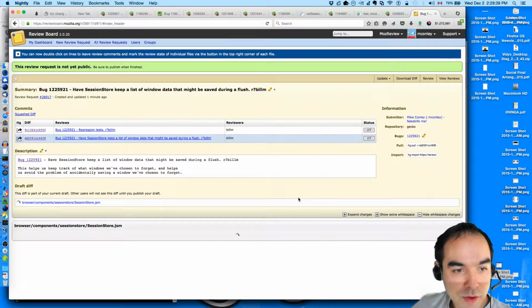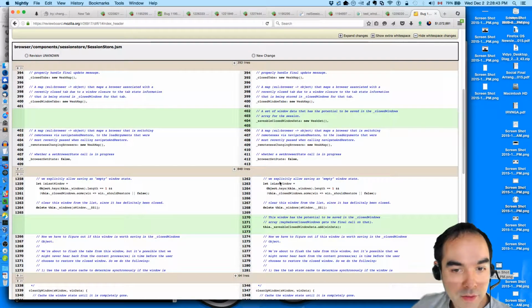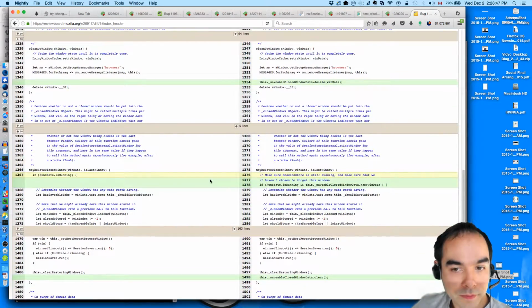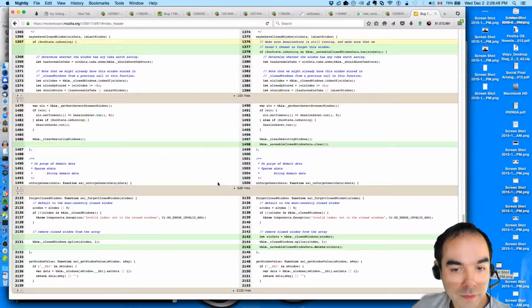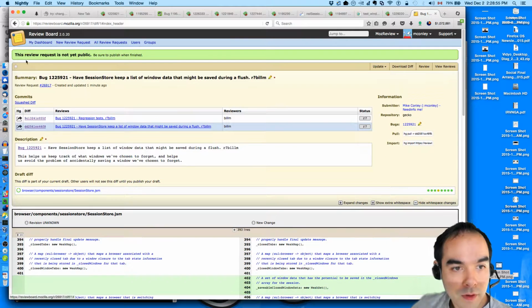And then here is the solution to the test. Savable closed window data. So let's publish it. Let's do it.